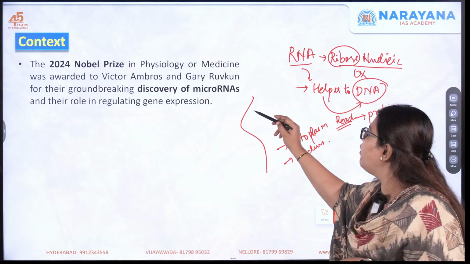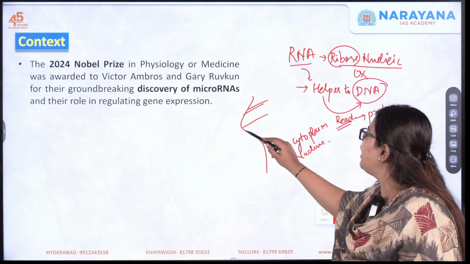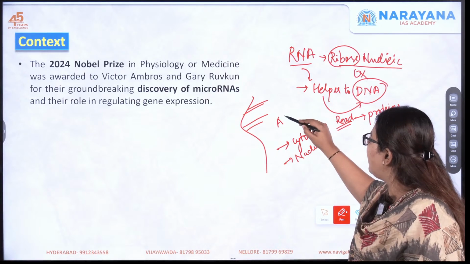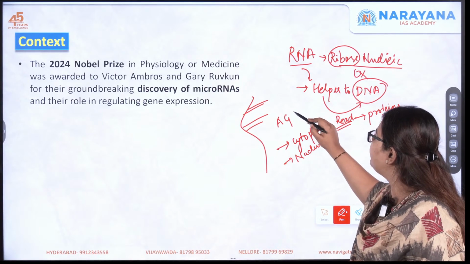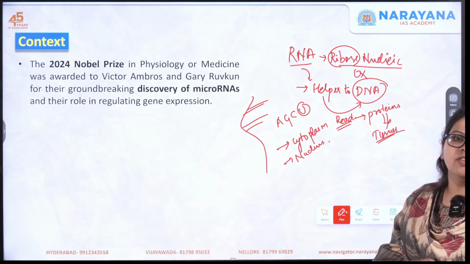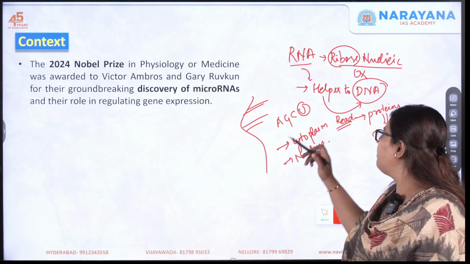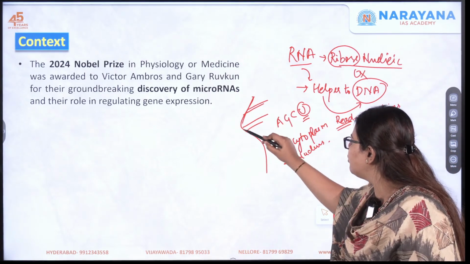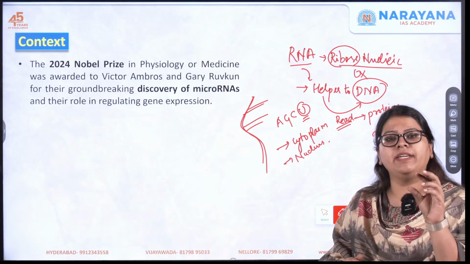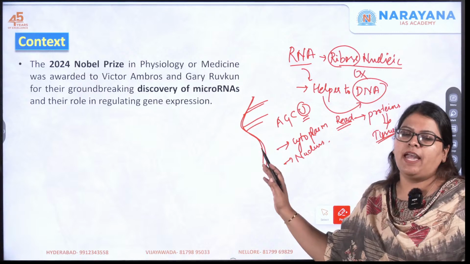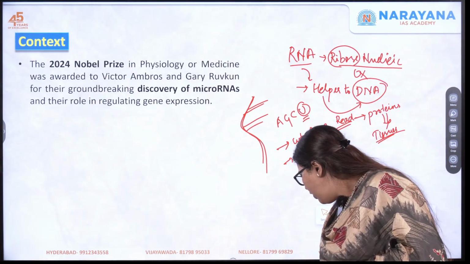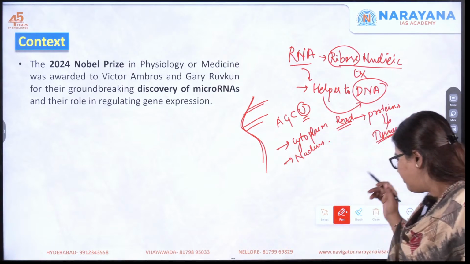It also has special molecules: adenine, guanine, cytosine, and instead of thymine, you have uracil. The presence of uracil makes the structure of RNA slightly different from DNA, and RNA is comparatively less stable than DNA. Now we have understood the difference between DNA and RNA.